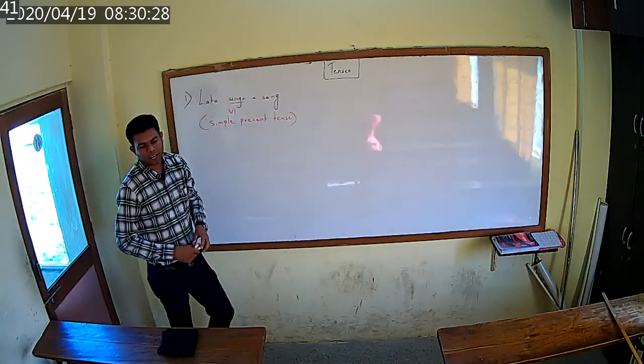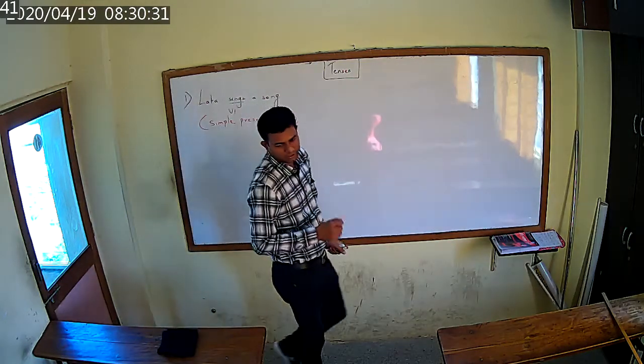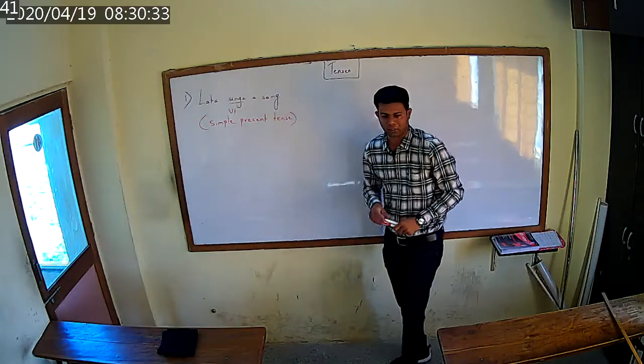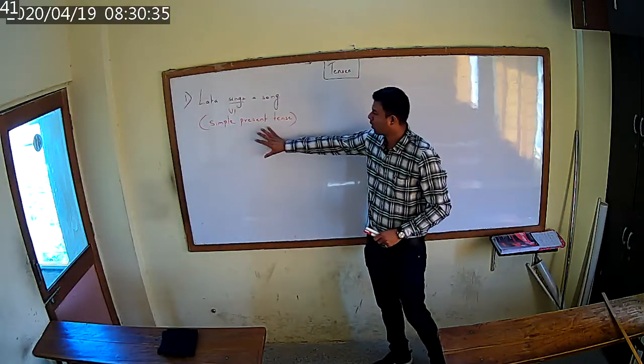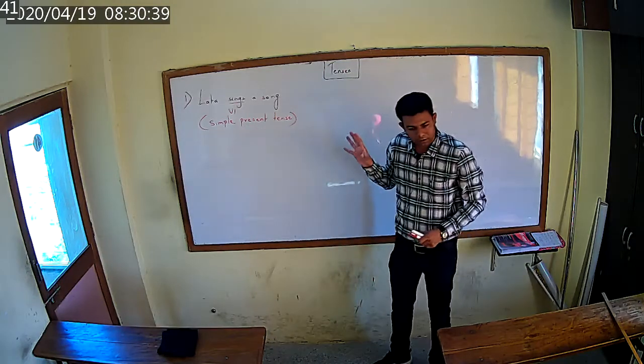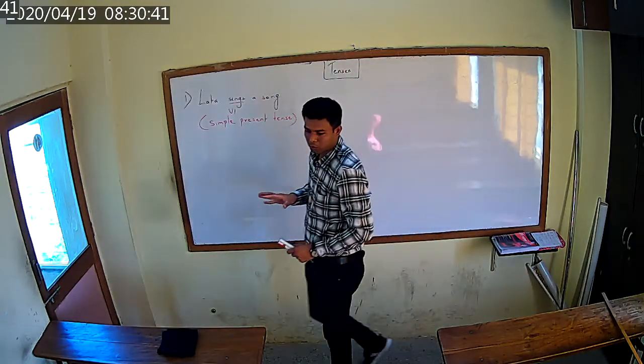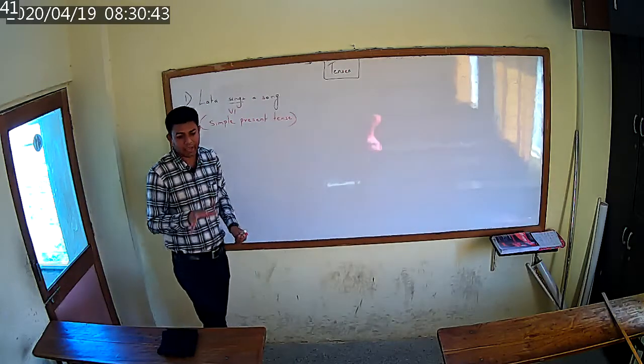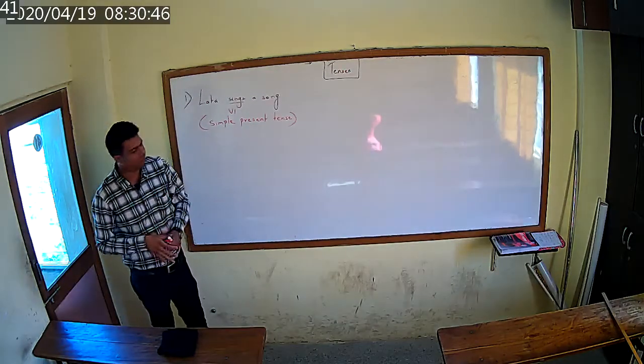So in all there are 12 tenses. How many tenses are there? 12 tenses in all. Okay. So out of the 12 tenses, the first 3 are called the basic ones, and the remaining 9 tenses are the subparts.